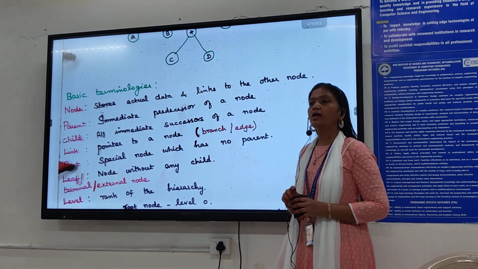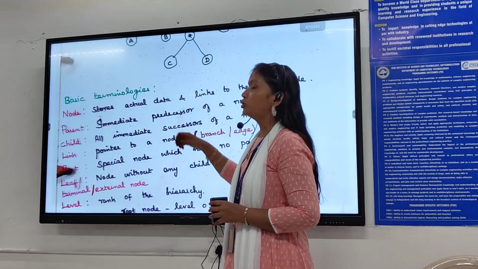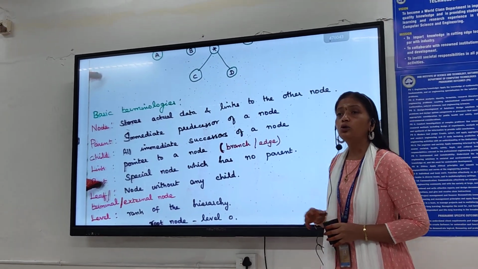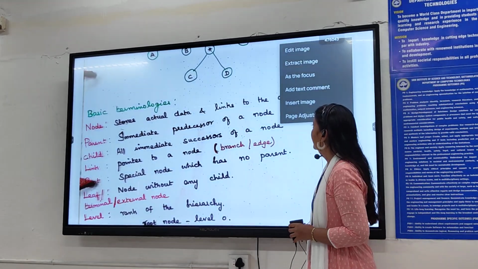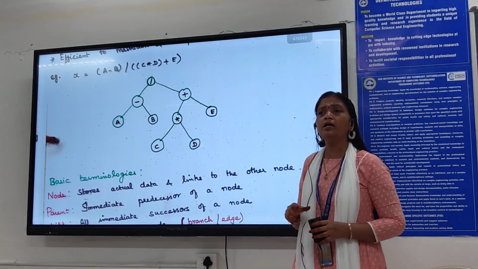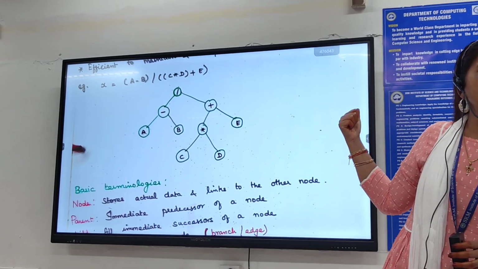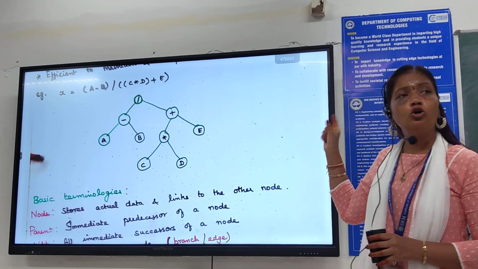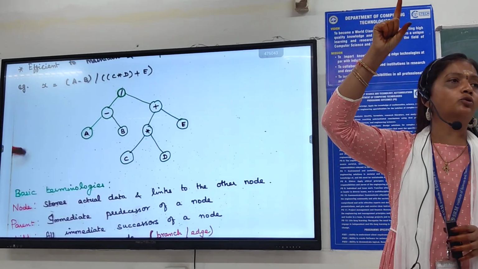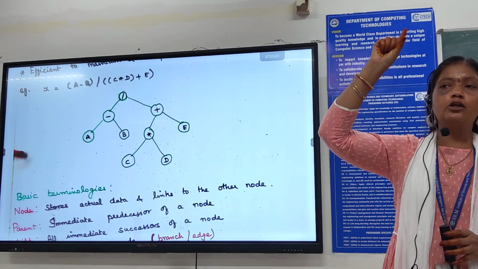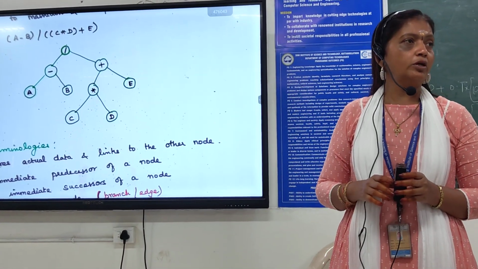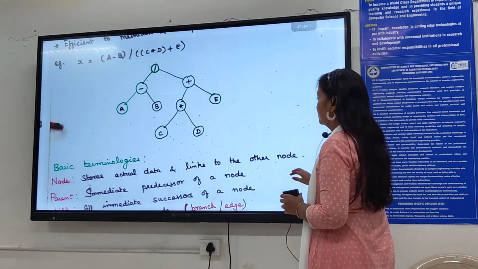That is root. A node which has no parent, a special node which has no parent. Now refer to the diagram. Which is the root node here? The node which has no parent. Right. So there will be only one root node in any tree. That node will not have any parent, so that will be the topmost level. Only one node with no parent. Next one.